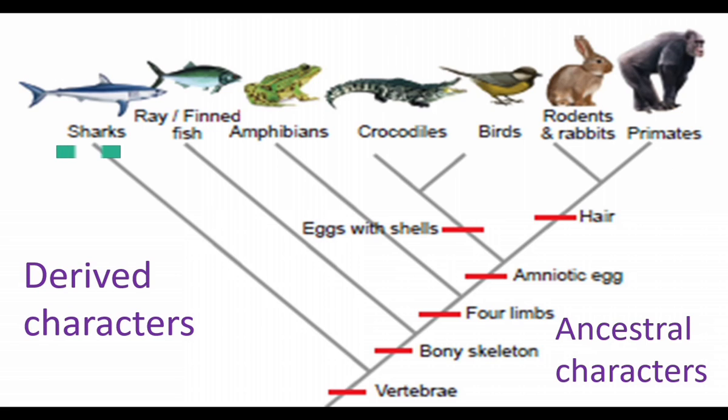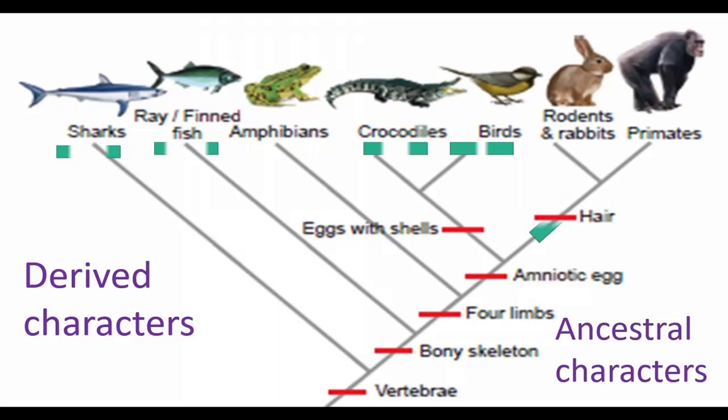Shark and ray fishes have cartilage. They do not have bone. Finned fishes have a bony skeleton. This is the derived character. This is not seen in the ancestor. Amphibians have 4 limbs. Reptiles and birds lay eggs with shells. This is the derived character. This is not seen in the ancestor.